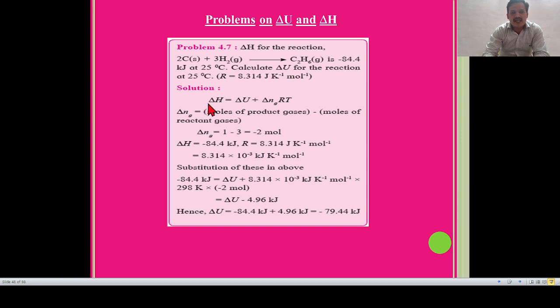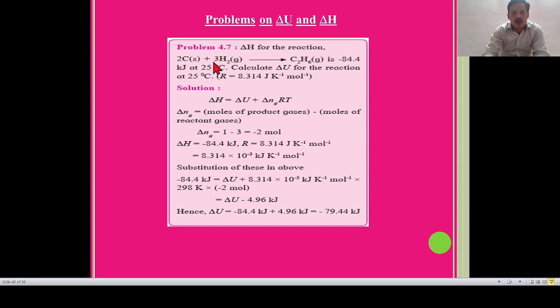So the formula is the relationship between delta H and delta U. Delta H = delta U + delta Ng RT. Delta Ng means moles of product gases minus moles of reactant gases. So for delta Ng, we have to use only reactants and products in the gaseous phase. We can't use reactants and products in the solid phase. So delta Ng is the moles of product, that is, the stoichiometric coefficient of C2H6 is 1 in gaseous phase. So I am writing here 1 minus reactant, where hydrogen is gas.